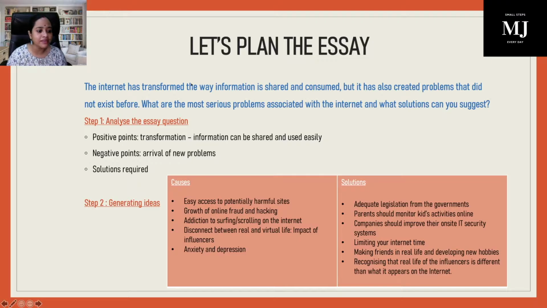Let's see the question, guys. The internet has transformed the way information is shared and consumed. But it has also created problems that did not exist before. So the question is mentioning that the internet has really been beneficial when it comes to the sharing and the consumption of information. But at the same time, it has created some new problems that never used to exist before. What are the most serious problems associated with the internet? You have to answer this.